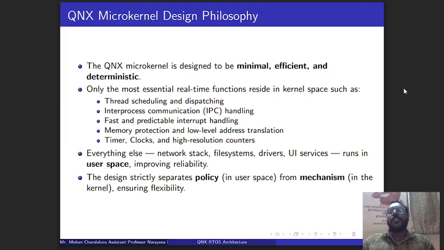So by using all these parameters which are available in the kernel space, we are going to make this QNX architecture very effective and efficient. The design strictly separates the policy, in the sense the security policy will be involved in the QNX architecture. The user space as well as the kernel space will be separated, and that is the major thing at the kernel level of the architecture.